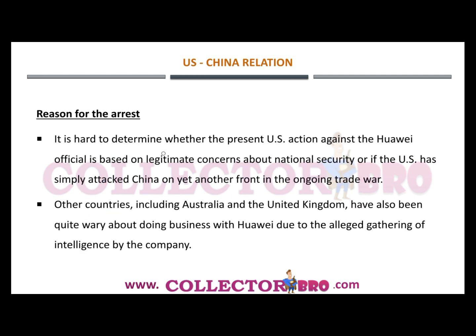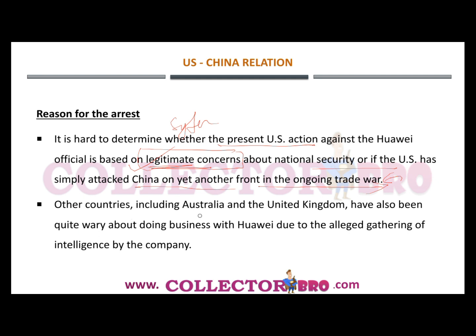And further, it is hard to determine whether the present US action against this Huawei official is based on legitimate concern. So even though the US is saying that it has arrested this person for spying on the US systems, we don't know how legitimate this concern of the US is and how China is going to take it. The US, in the name of national security, has simply attacked China on yet another front of the ongoing trade war, and how China is going to retaliate has to be waited and seen.